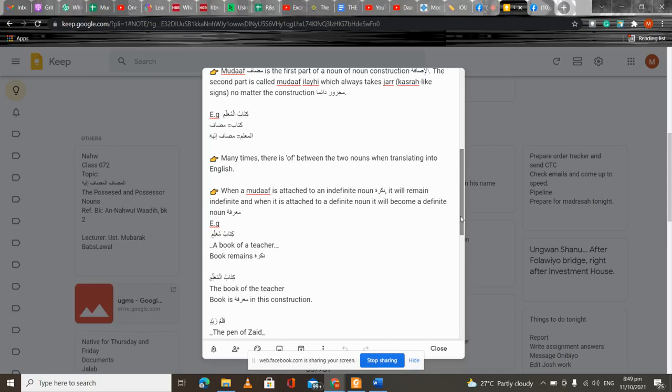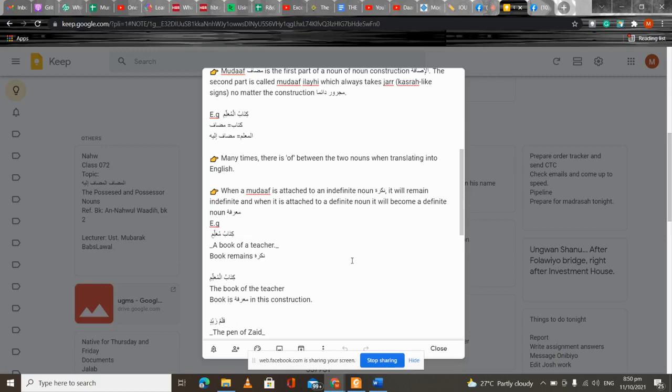So many times when we want to translate it to English, we say A of B, that is mudaf of mudafu ilayhi. For example, in this example here we have kitabul muallim, and the mudaf is kitab, which means a book, while the mudafu ilayhi is al muallim. So we say mudaf of mudafu ilayhi, that is kitab of the teacher, the book of the teacher.